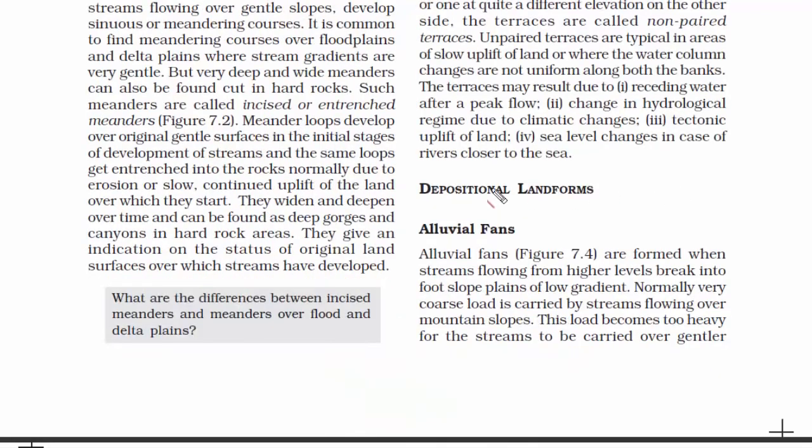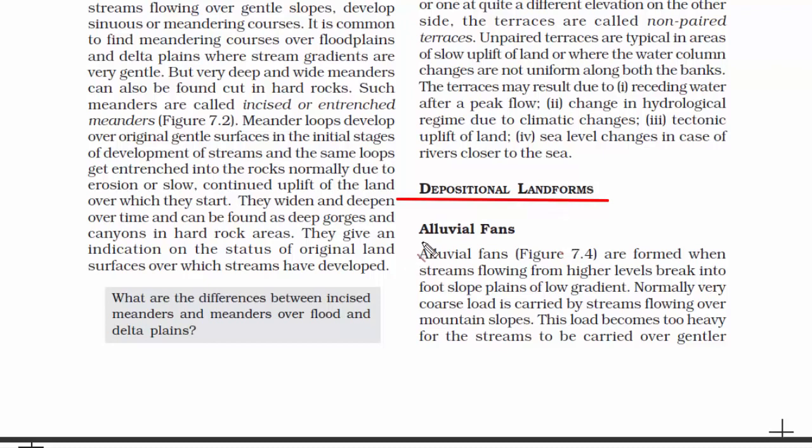Now we'll read about depositional landforms that exist due to running water. The term deposition means accumulation of soil sediments. And how does it accumulate? Obviously, once rocks are eroded due to exogenic agents like wind, air, water, glacier, etc., they turn into sediments. Then with the same exogenic agents, they get transported and deposited at another place. That's how depositional landforms are formed.